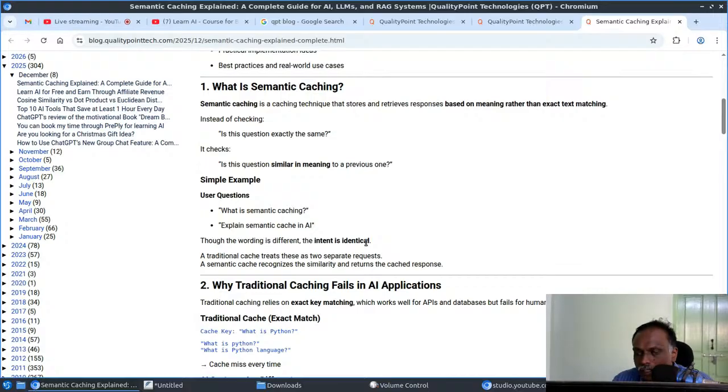In the case of semantic caching, it will treat both questions, what is semantic caching and explain semantic caching in AI, as the same thing. Suppose someone asks what is semantic caching, it will get the answer from the LLM. Next time, if someone asks explain semantic caching in AI, it will use the cached response. So it will help us save LLM usage cost.